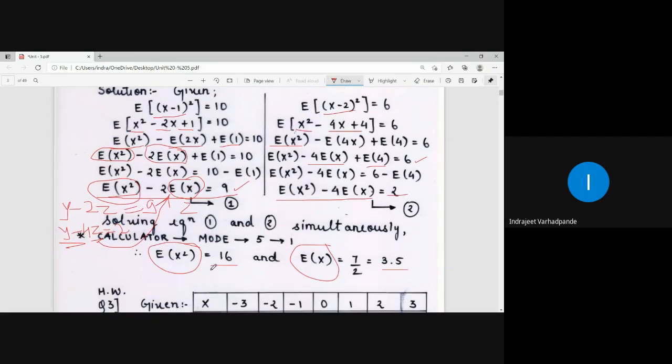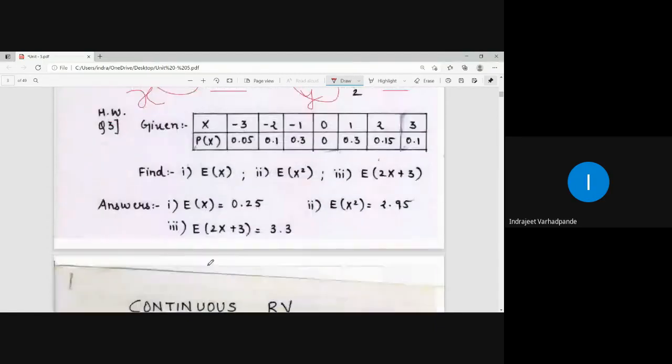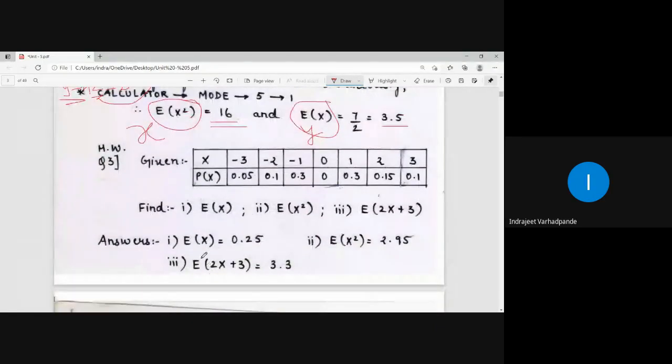If you wish to verify, you can verify and get the answer for X and Y. This will be your first X, this will be your Y, which represents the expectation of X. X represents the expectation of X square. So this is how we always solve or try to obtain the solution related to the expectation for a discrete random variable. So this is also one of the examples given to you for reference.